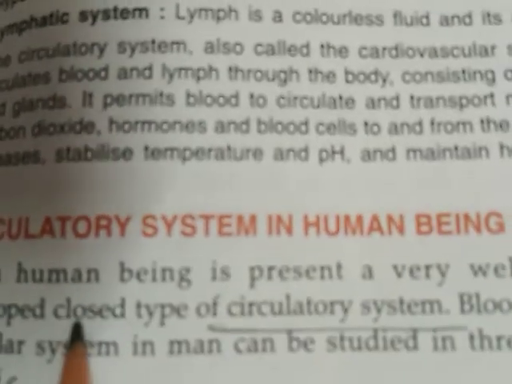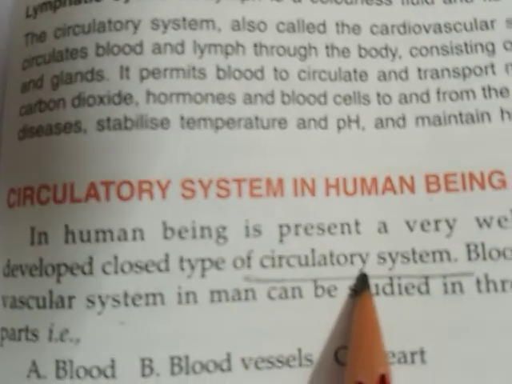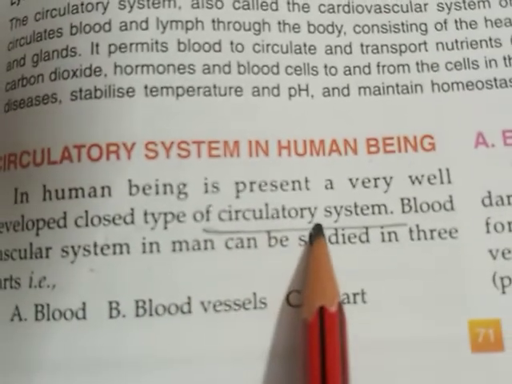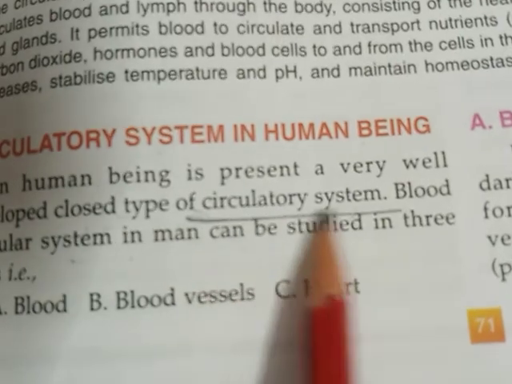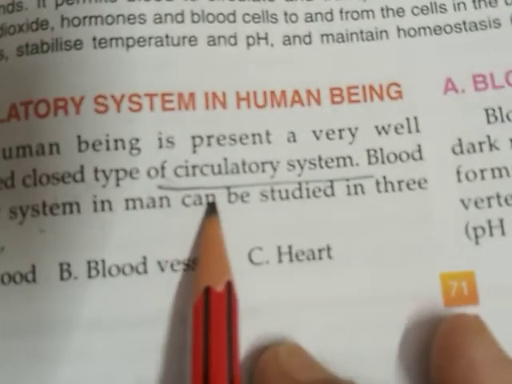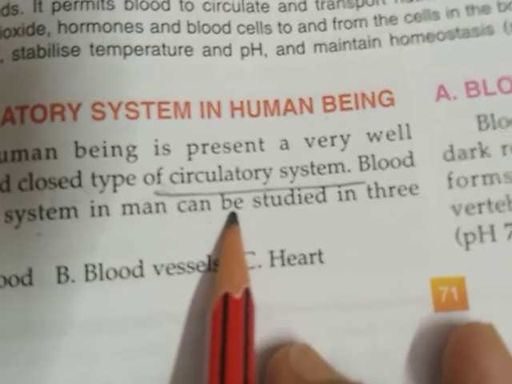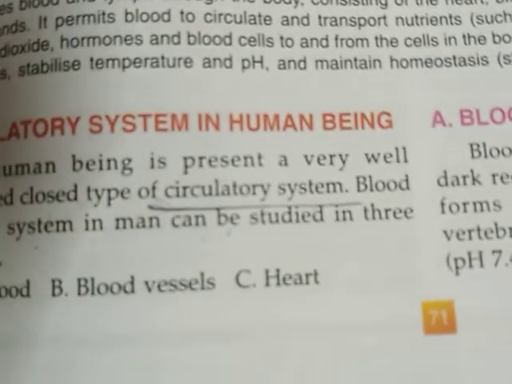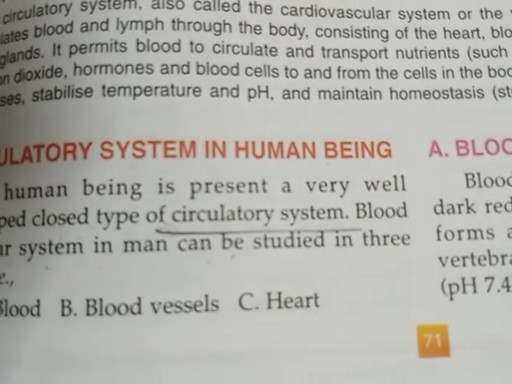Now what is the meaning of this closed type of circulatory system? See, children, underline this, closed circulatory system means the blood stays within the blood vessels. It doesn't flow throughout; it flows through the blood vessels.